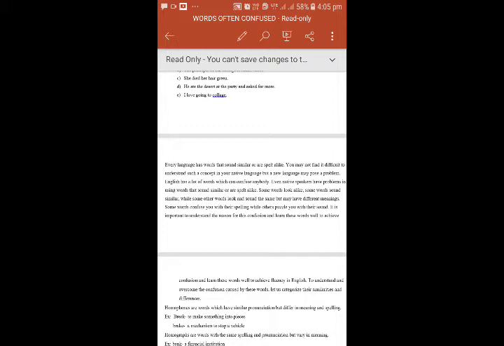Some words confuse you with their spelling while others puzzle you with their sound. It is important to understand the reason for this confusion and learn these words well to achieve fluency.